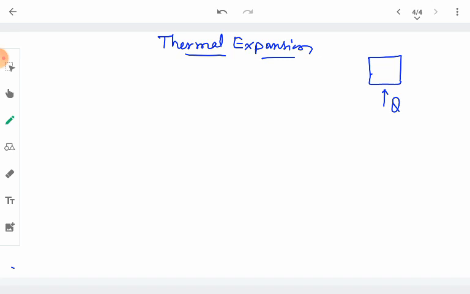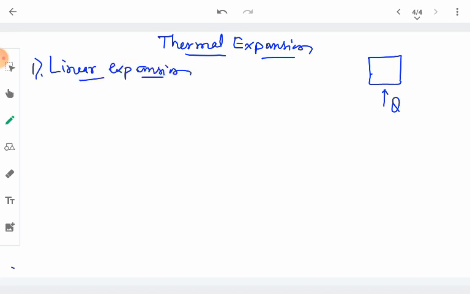So there can be different kinds of expansion which can take place in case of a solid whenever it is given some heat or it is heated up to some temperature. So we will discuss all kinds of expansion which take place in the substance. The first kind of expansion that can happen is the linear expansion.